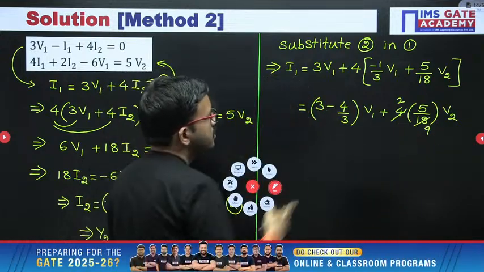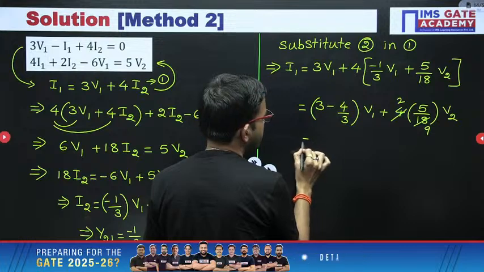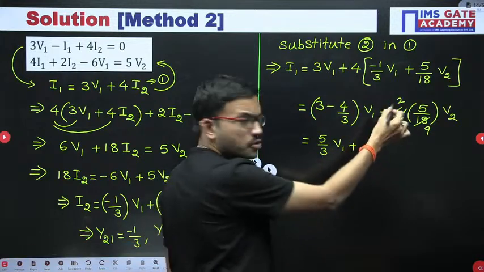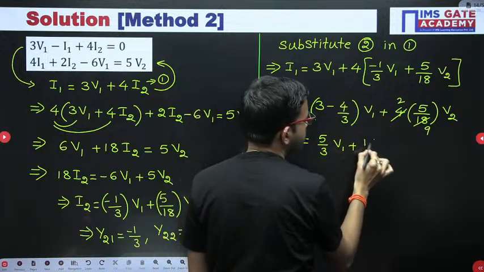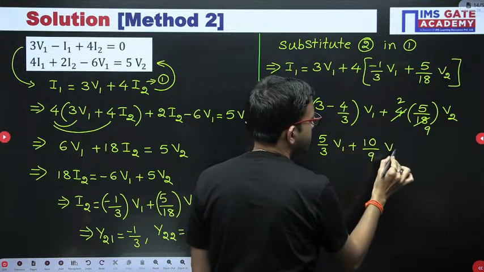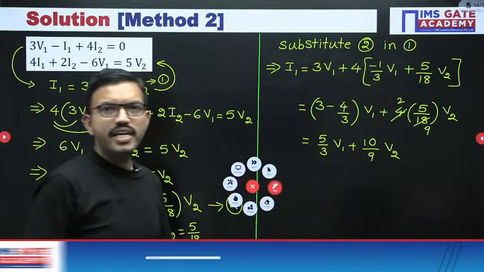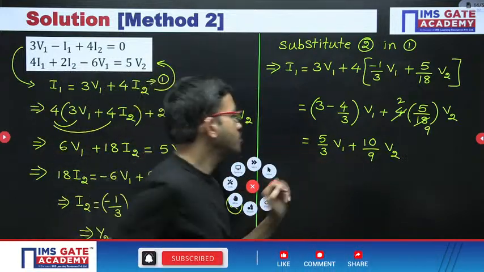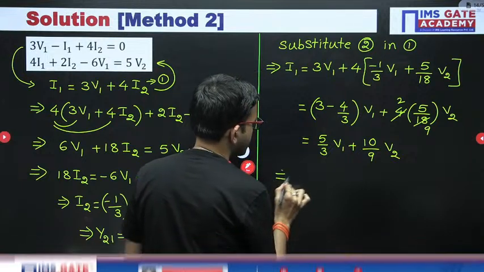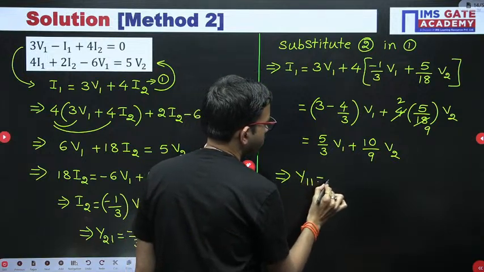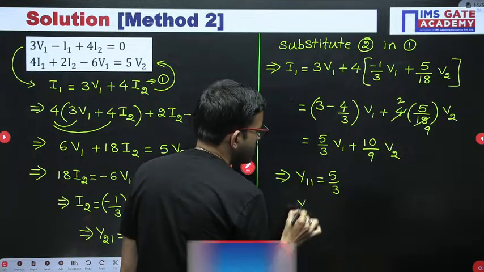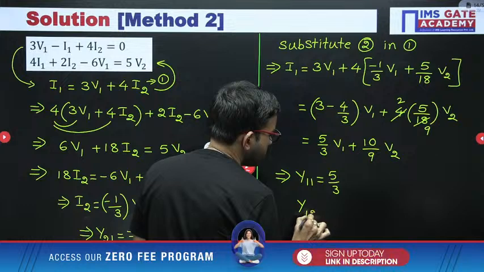Then 3 3s are 9 minus 4, that is 5 divided by 3 into v1 plus 2 5s are 10 divided by 9 v2. Now you can compare with the standard equation I1 equal to y11 v1 plus y12 v2. Y11 you are getting 5 by 3, then y12 10 by 9.